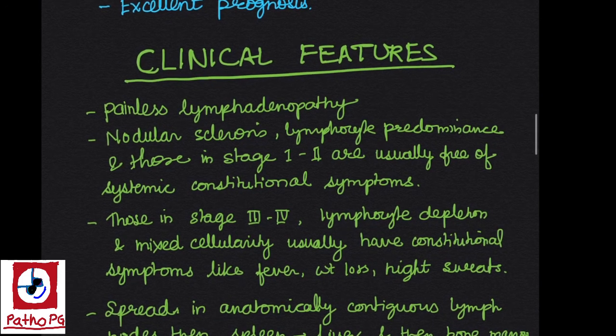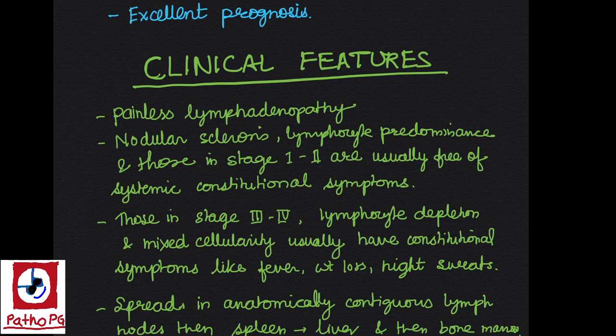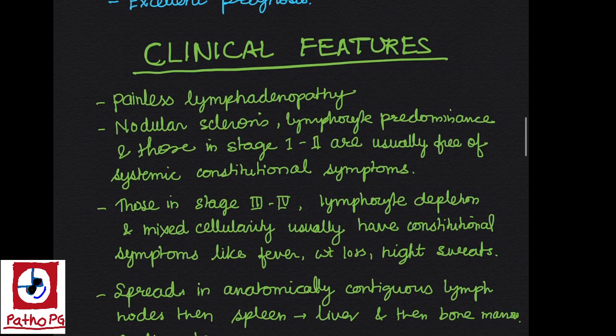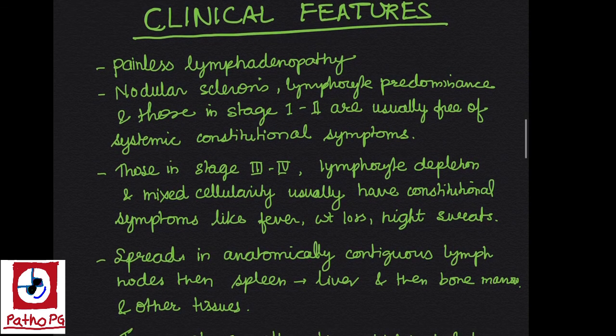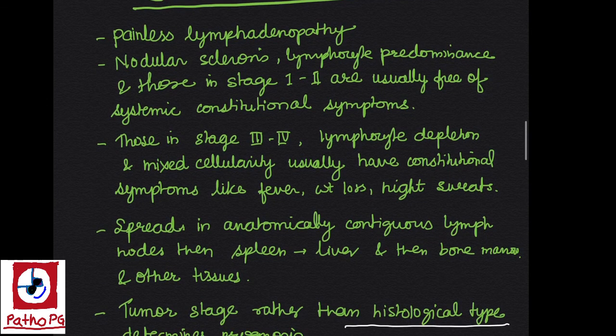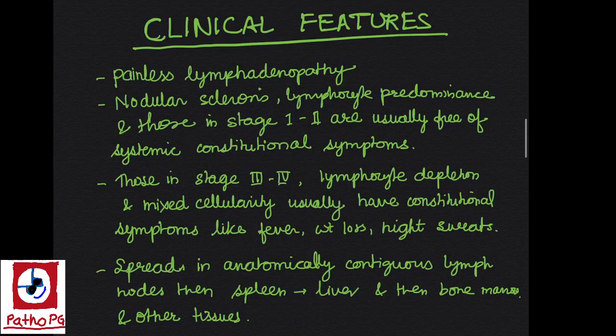Clinical features of Hodgkin lymphoma are more or less the same, like painless lymphadenopathy. Nodular sclerosis, lymphocyte predominance, and those in stage 1 and 2 of Ann Arbor classification are usually free of systemic constitutional symptoms, whereas those in stage 3-4, lymphocyte depletion type and mixed cellularity type usually have constitutional symptoms like fever, weight loss, and night sweats.